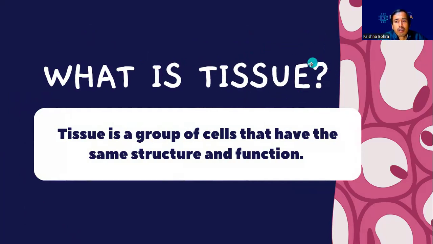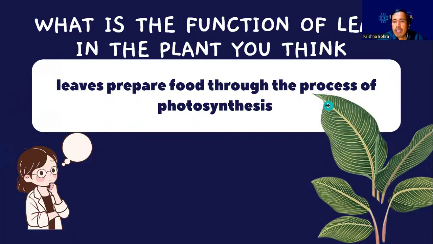We initially talked of tissue as a group of cells. So we can again refine this definition by saying tissue is a group of cells that have the same structure and function. Now recall the plant leaf, the cells of the plant leaf again. This particular plant leaf is made up of different cells, millions of cells. And this is a leaf, and you know what is the function of leaf? Preparing food through photosynthesis, right?